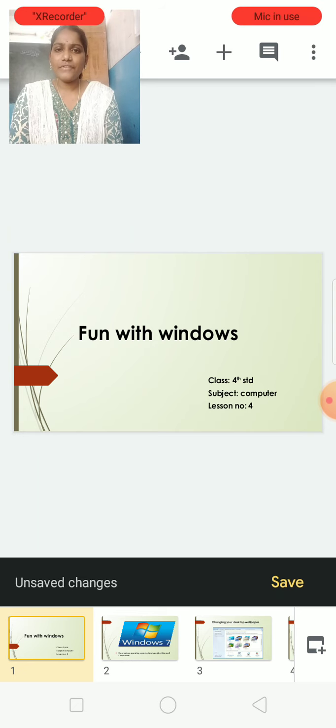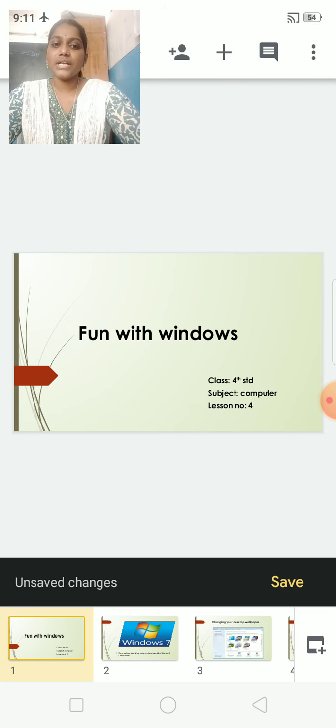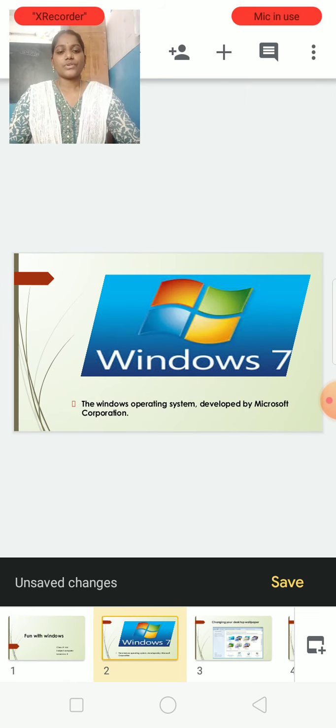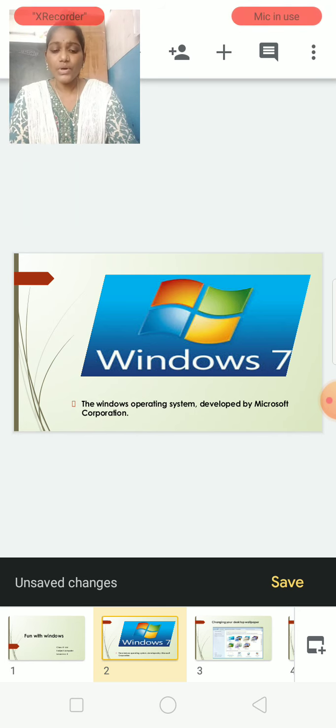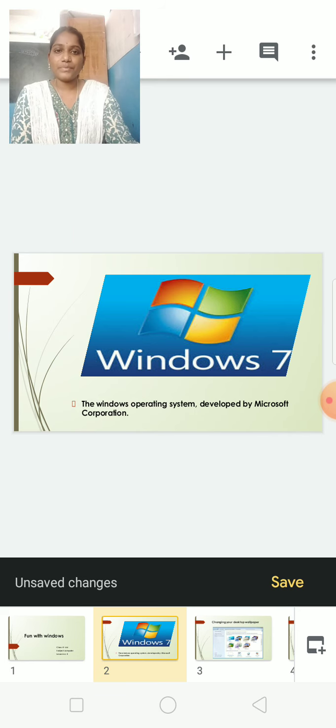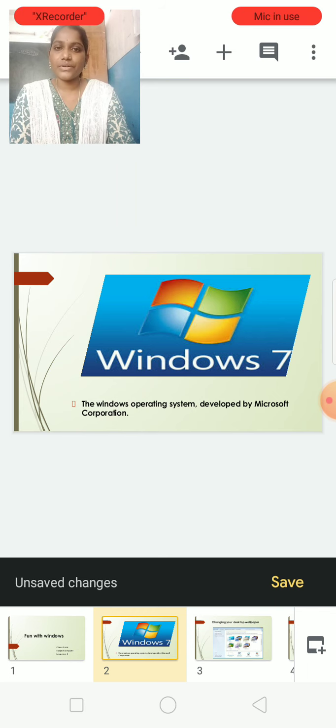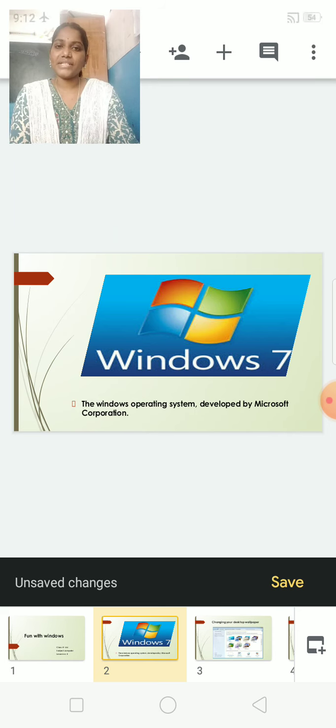Okay, every system has some software. System software runs the computer. So Windows is a system software. The popular Windows software is Windows 7. The Windows operating system was developed by Microsoft Corporation. So who developed the Windows operating system? Yes, Microsoft Corporation. It is the most popular operating system and user friendly also.